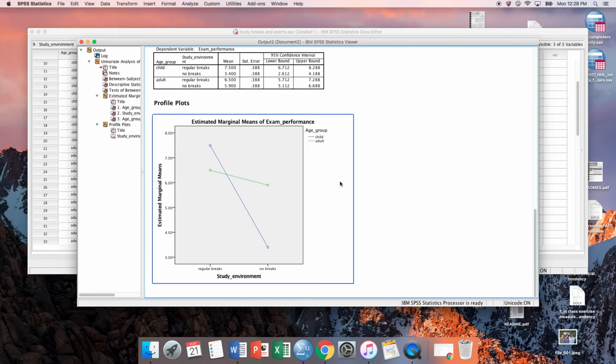So the way that you might describe this is to say that there is no main effect for age. There is a main effect for regular breaks versus no breaks. That is, across the board, everybody did better with breaks than not. And also there's an interaction such that although everyone improved with breaks, children improved even more with breaks compared to adults.